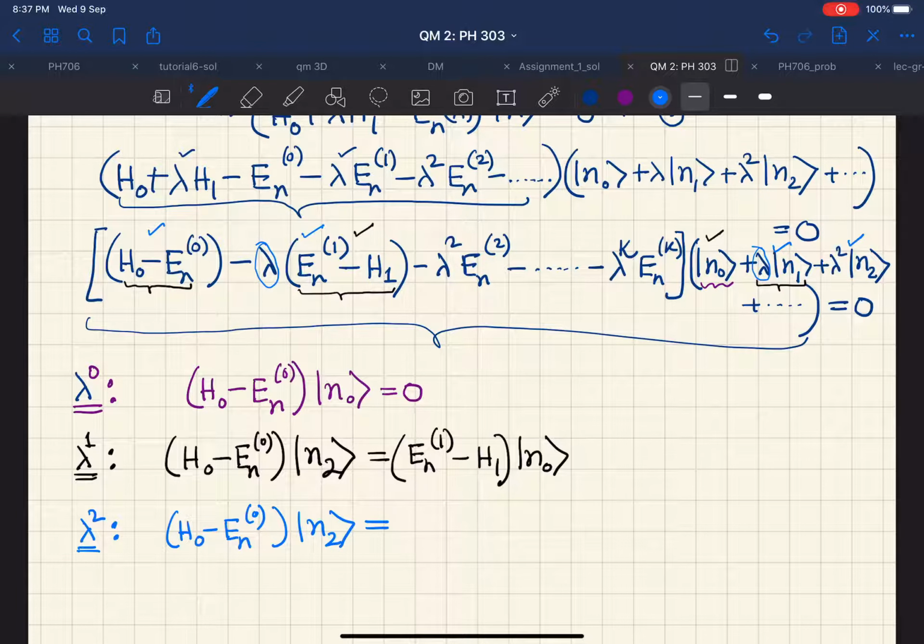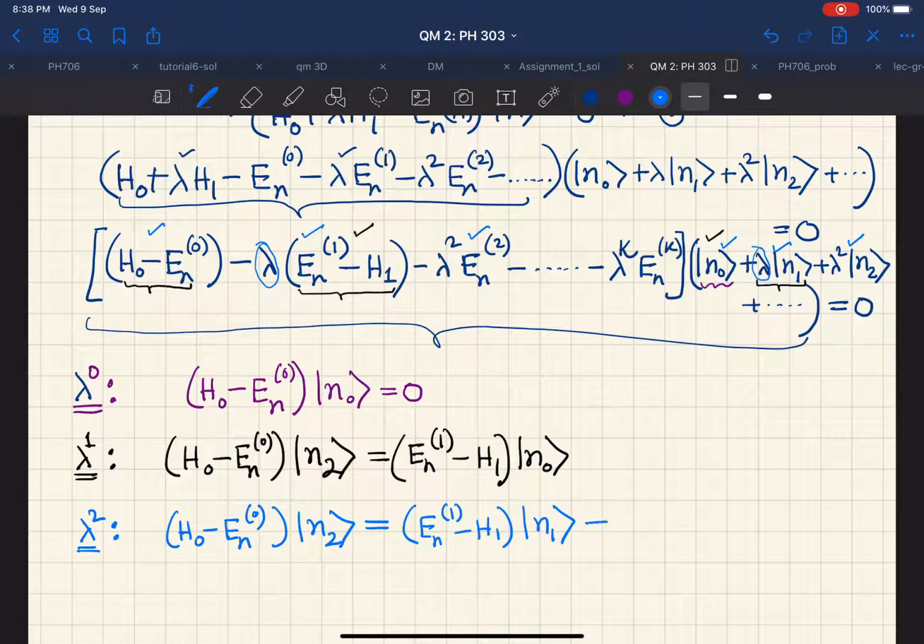So if I take everything to the right hand side, this is going to give us En1 minus H1 ket n1, and the other lambda square order term should come from this acting on this ket n0 term.